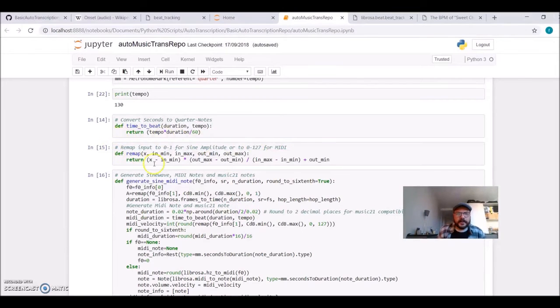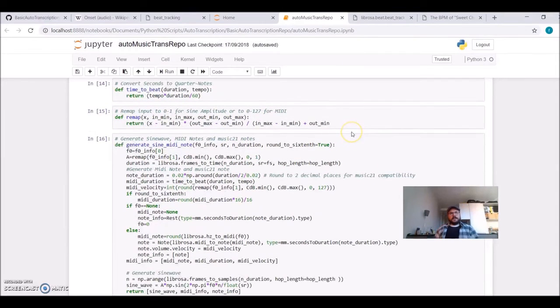Another auxiliary function here: in MIDI, levels go from 0 to 127, and I'm getting an amplitude there. It can be in dB, so minus 120 to 0 dB, or different magnitudes, and I want to remap this to MIDI.